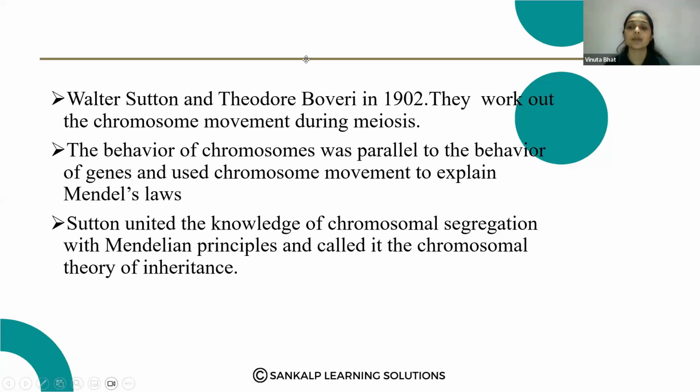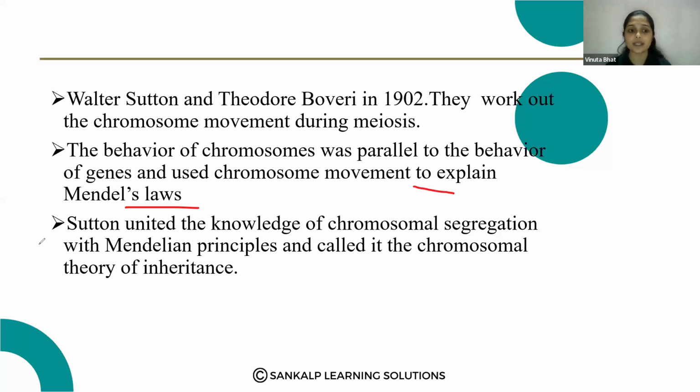They proposed that the behavior of chromosomes was parallel to the behavior of genes, and used chromosome movement to explain Mendel's laws. Sutton united the knowledge of chromosomal segregation with the Mendelian principles and called it the chromosomal theory of inheritance.